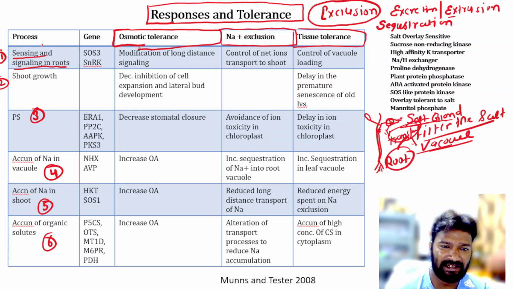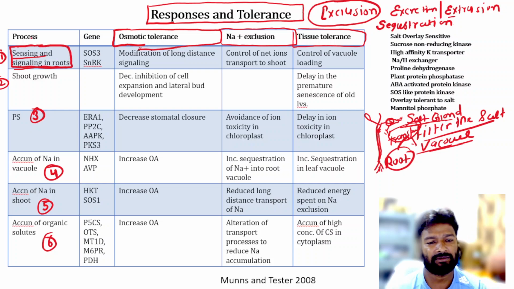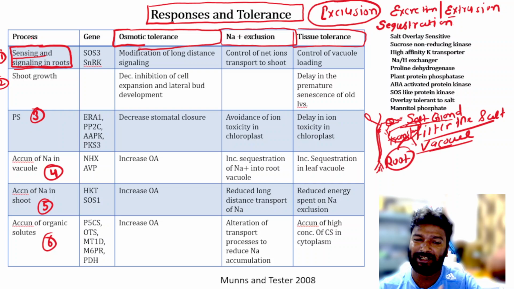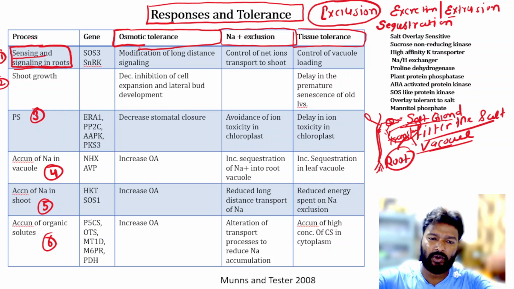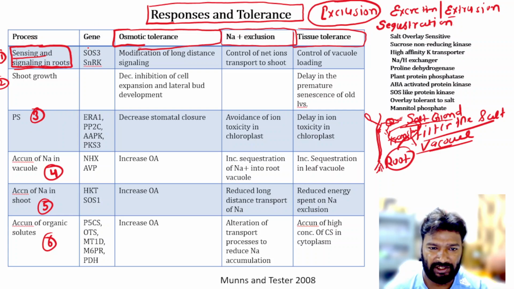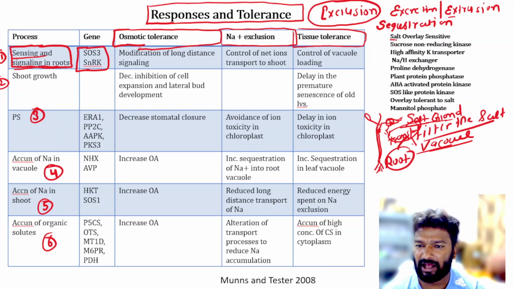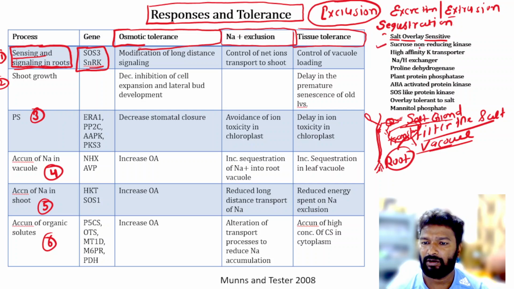Which ones? Sensing and signaling. First, the salt stress will come to the roots, so what will happen there? First it will be sensed, and then it will signal to the root and shoot tissue. Here two genes are known as SOS3 and SNRK. SOS3 is the salt overlay sensitive, and SNRK is sucrose non-reducing kinase. So these two genes are involved in sensing and signaling in the roots.